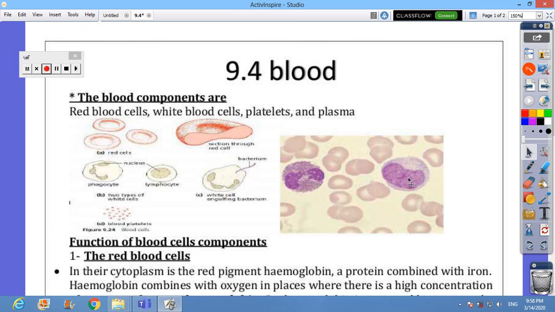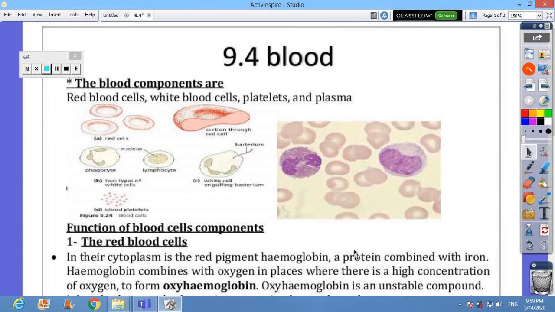How to tell the lymphocyte from the phagocyte? I can say that the lymphocyte has one intact large nucleus, as you can see here, while the phagocyte has a lobed nucleus, meaning its nucleus is divided into two parts, sometimes two, sometimes three. One more thing, red blood cells are more abundant than white blood cells. The second picture on the left side shows red blood cells, white blood cells differentiated into lymphocytes and phagocytes, in addition to some platelets.